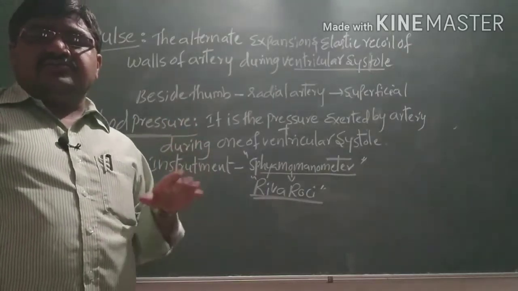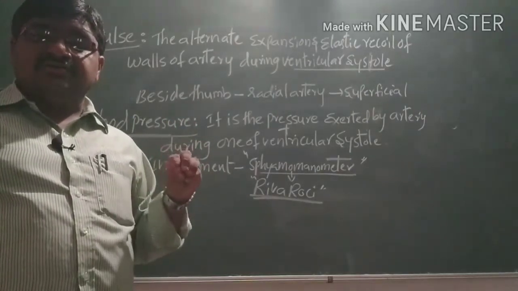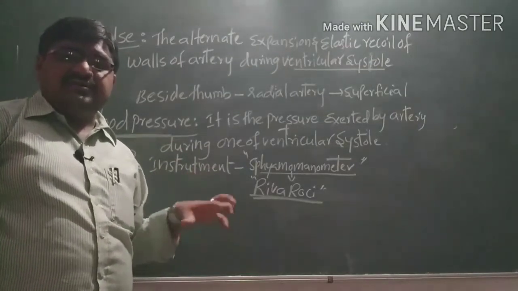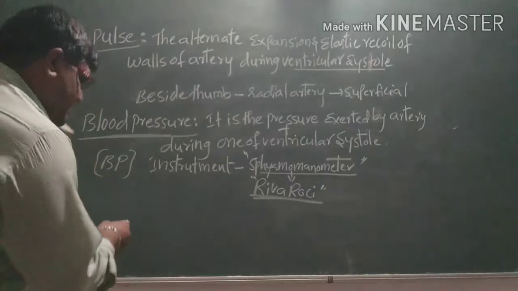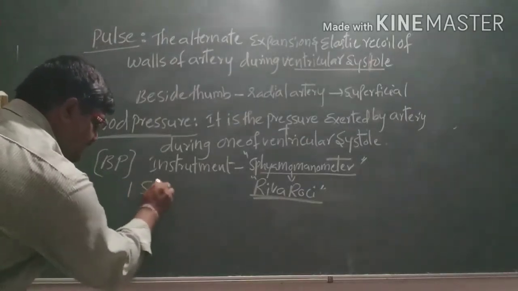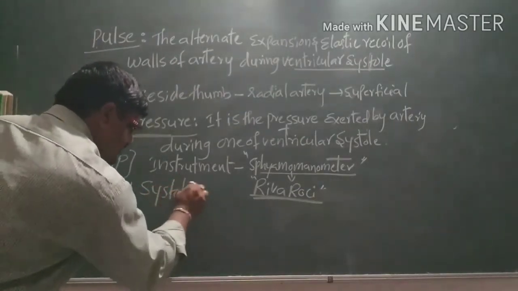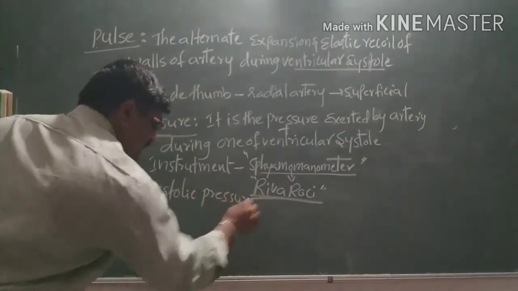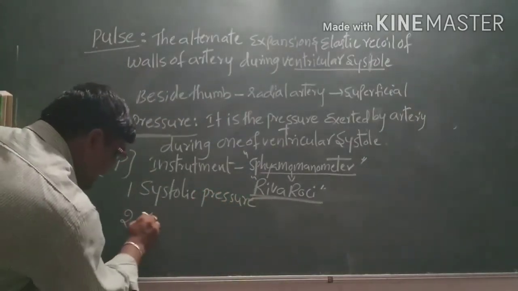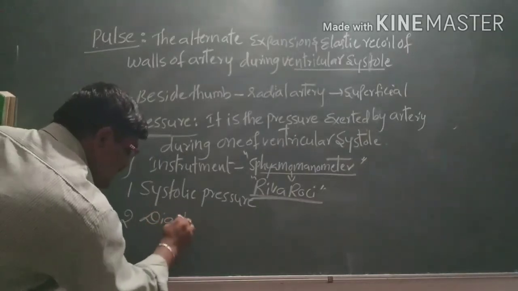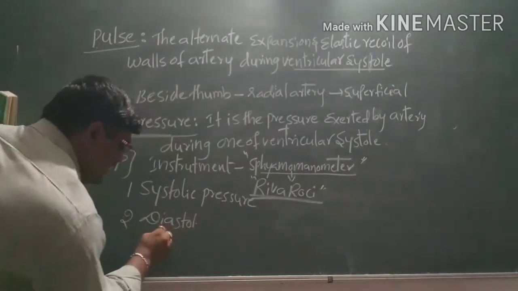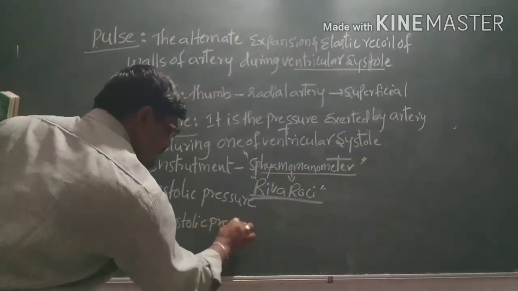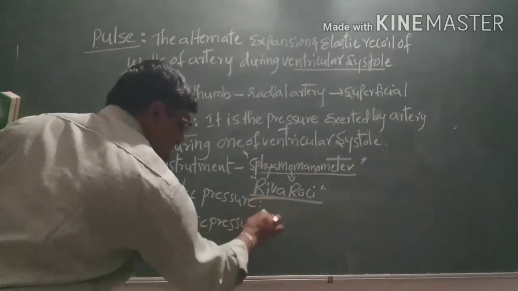In blood pressure, one is the systolic pressure and the second one is the diastolic pressure. So what are systolic pressure and diastolic pressure?